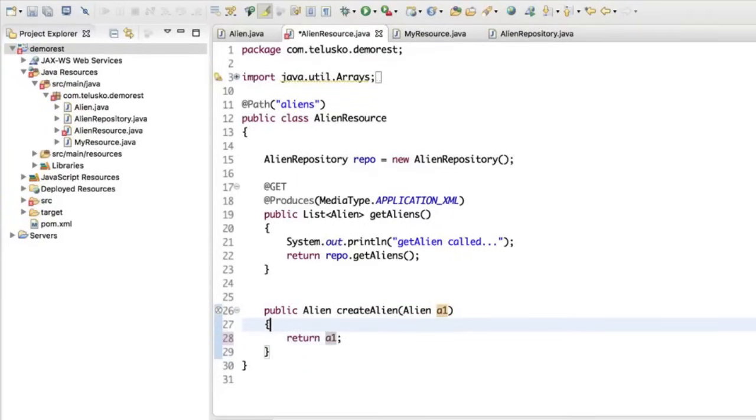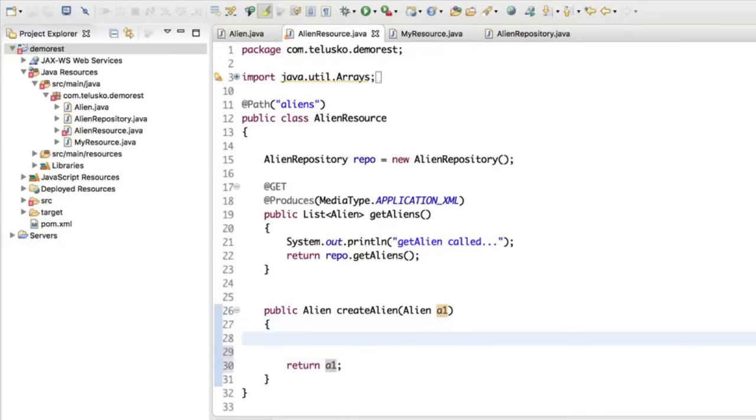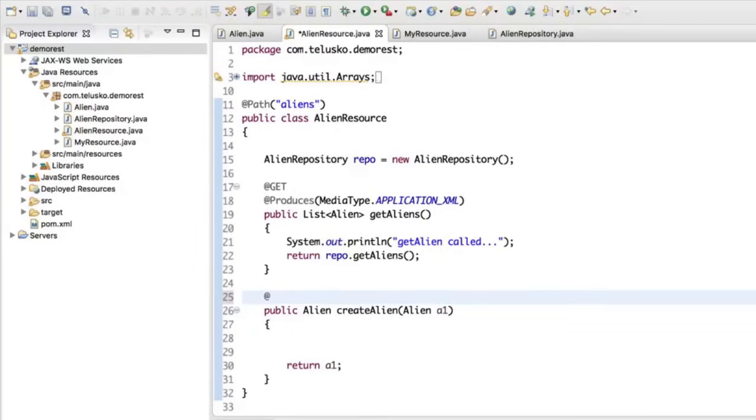But then I want to add this data into the database, so we'll write that code here. When I say database, I'm talking about the repository. Again, we have a fake database. This should not work with a GET request, because whenever you send data or create a new resource on the server, as we discussed in the theory video, we always use a POST request. So POST is basically for creating a resource.